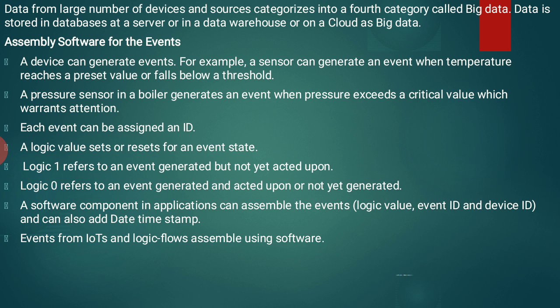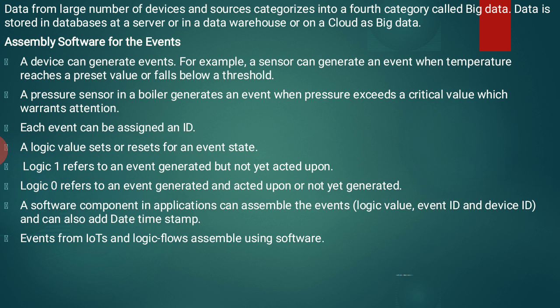Next, our concept is assembling software for the events. A device can generate events. For example, a sensor can generate an event when temperature reaches a preset value or falls below a threshold. Whenever the temperature rises or falls, it will generate some events.